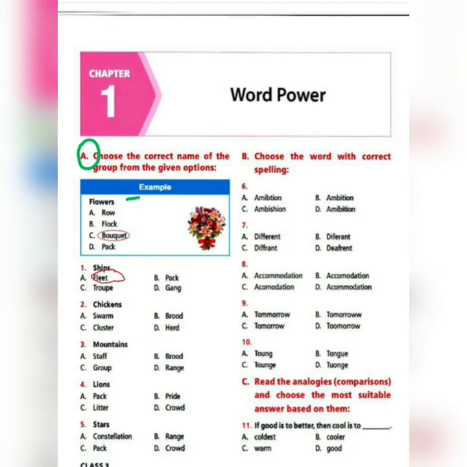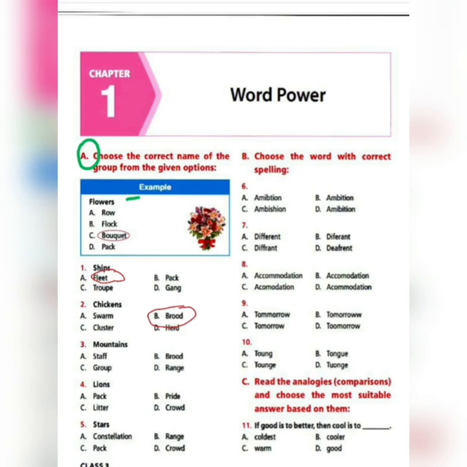Next we come to question 2, that is chickens. What are the options? A, swarm. B, brood. C, cluster. D, herd. So B, brood is the right answer. B, brood is the collective noun for chickens.